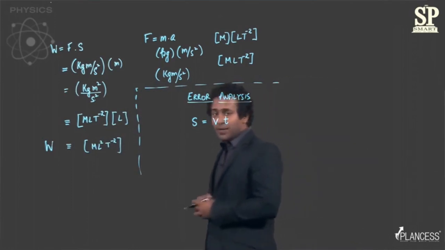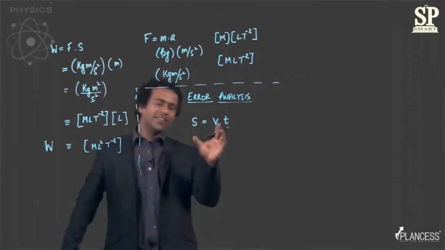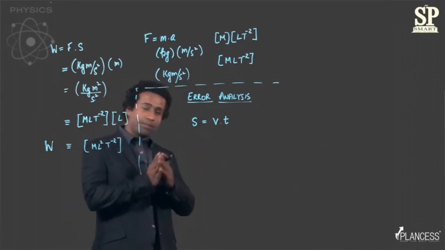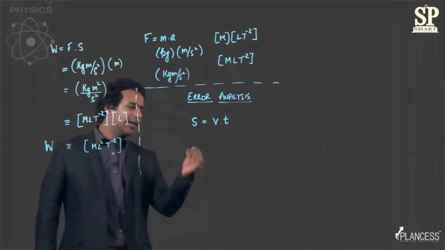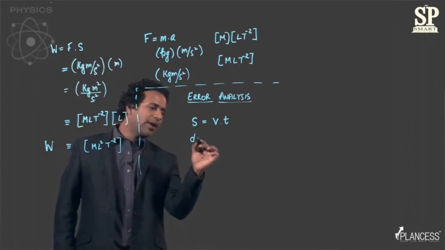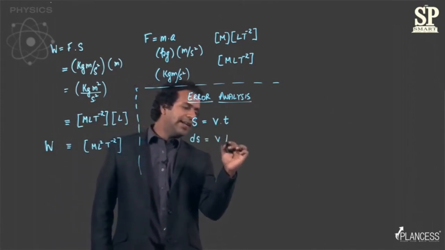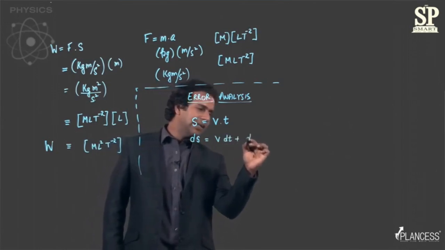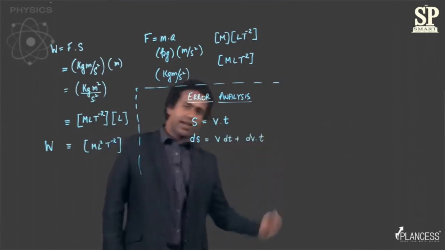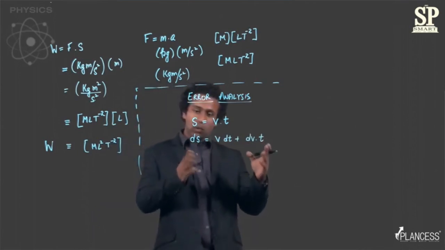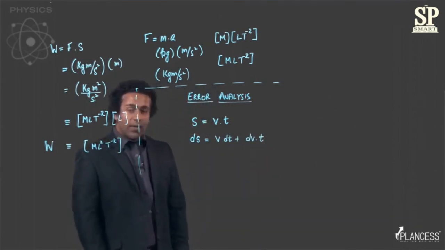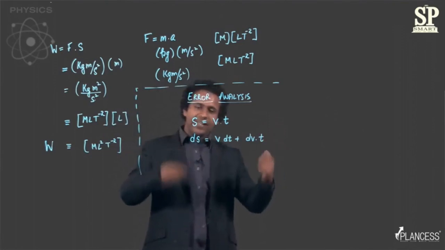Now to do that, what we'll basically do is differentiate this quantity on both sides. So if we do that, you can see we'll be able to write that ds is equal to v dt plus dv into t, right? I'm using the product rule, right? Now, in the next step, you divide these two equations.